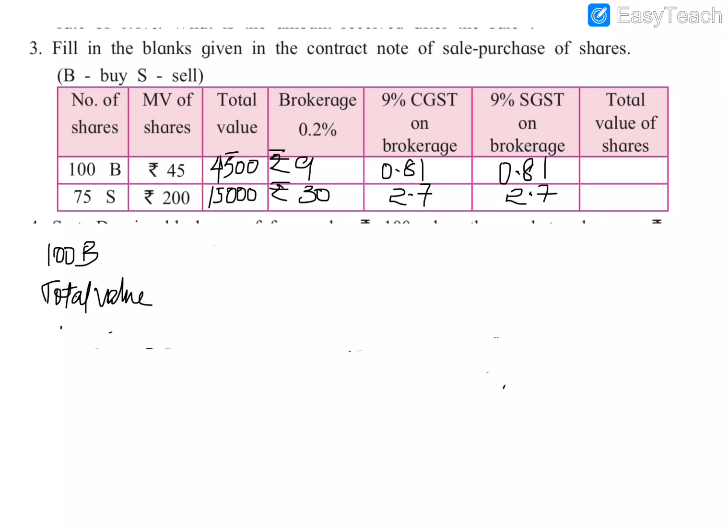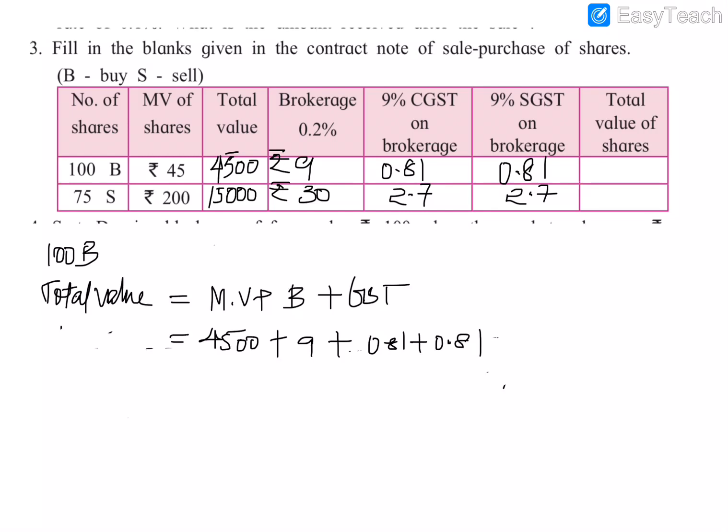First we will find the total value of buying 100 shares. We are buying the shares, so for the total purchase value we need to add the market value plus brokerage, and also the GSTs. Here the market value is 4,500 plus brokerage of rupees 9 plus GST of 0.81 plus 0.81.